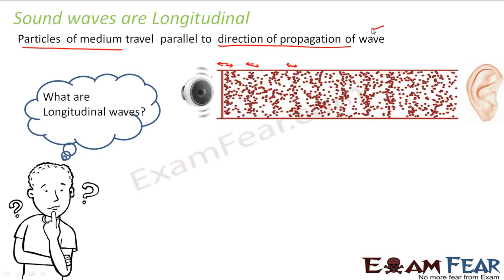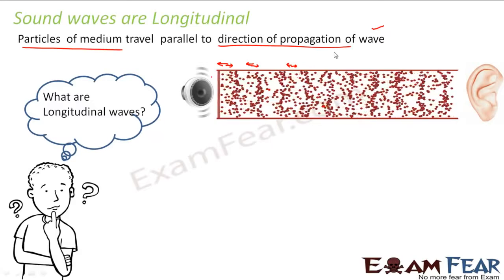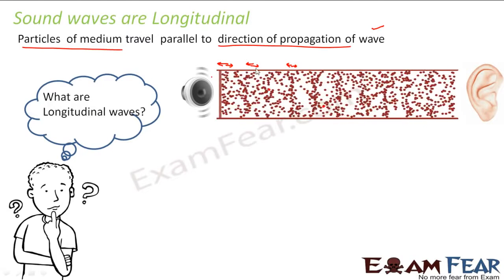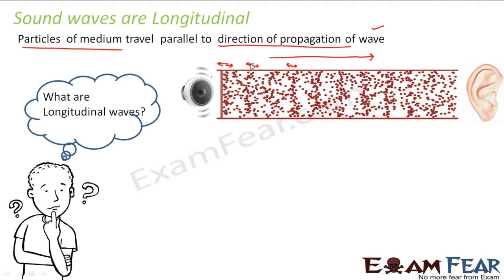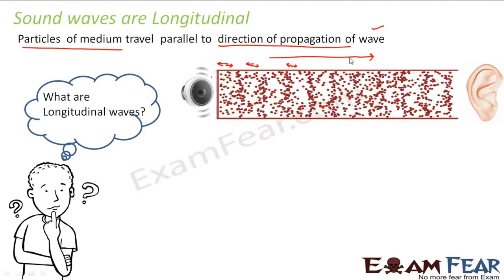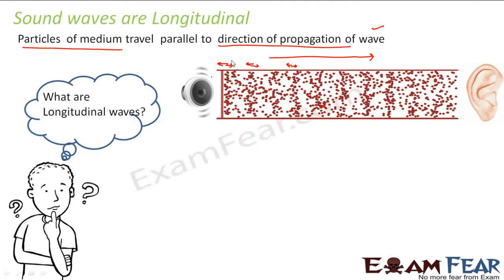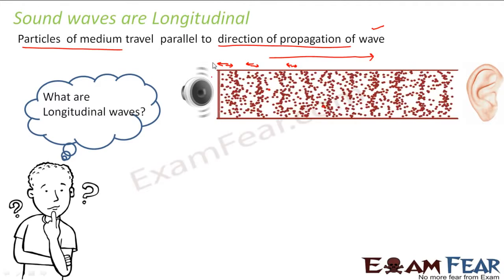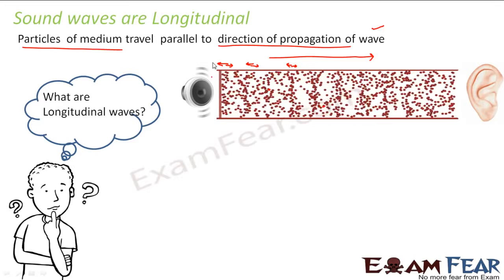So what is the direction of propagation of wave? Wave is nothing but the disturbance. So in which direction is the disturbance traveling? Now do not concentrate on the particles. Now just see the overall picture. Where is the overall disturbance moving? The overall disturbance is actually moving along this direction, because if you see, the disturbance is being transmitted from 1 to 2 to 3 to 4, like that. So the wave is propagating along this direction and the particles are also oscillating along this fashion. That means the particles are oscillating in a direction parallel to the direction of propagation of wave. Such waves are known as longitudinal waves.